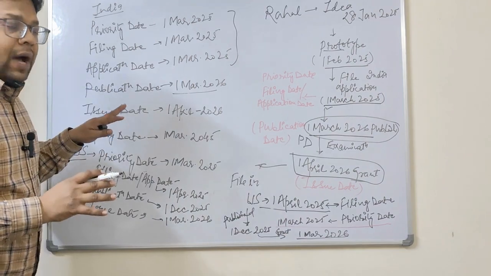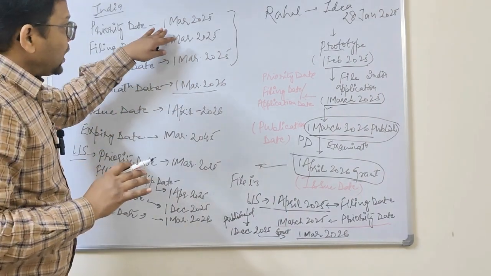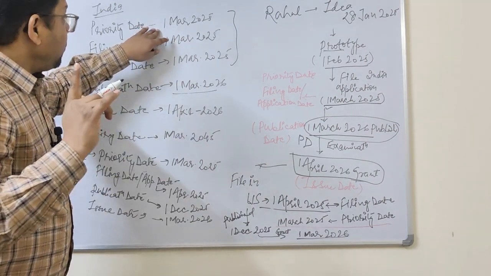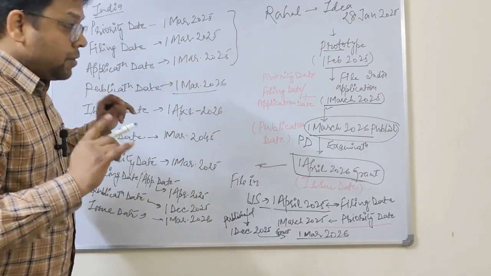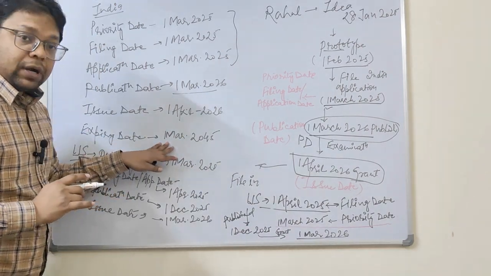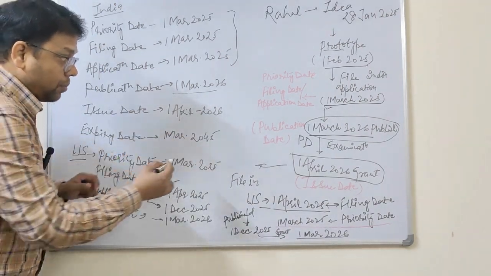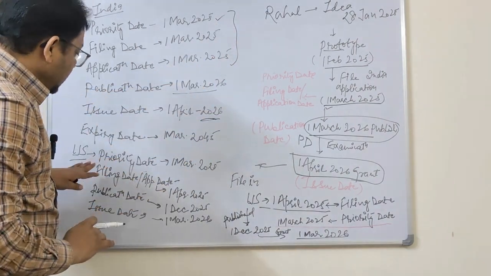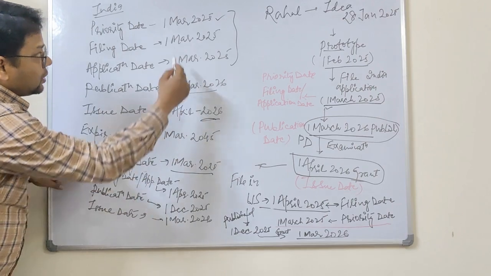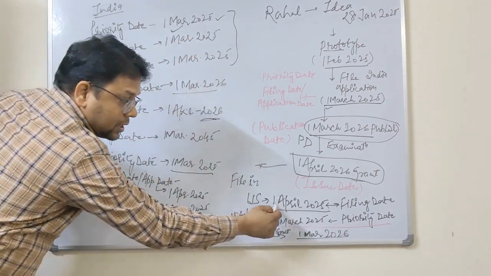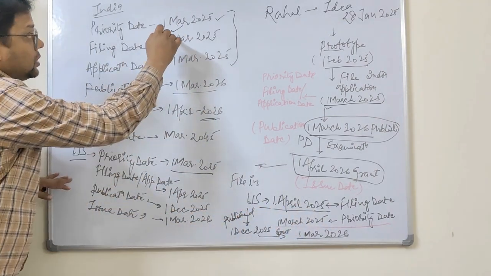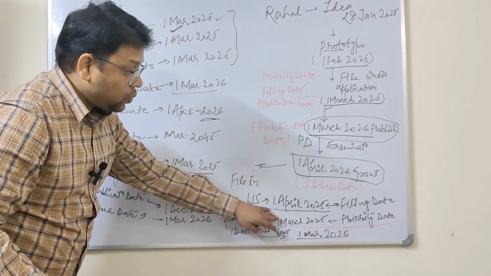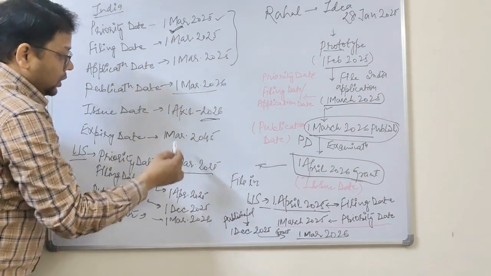And we assume this is a routine patent application, so that patent will expire 20 years from the first filing date, not from this date, from this date. Understood? In case of the US, the priority date will not be considered 1st April 2025. The priority date will be considered 1st March 2025.